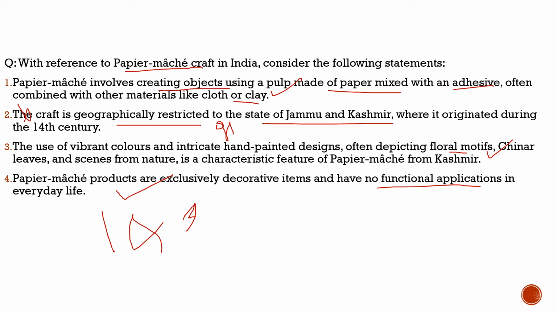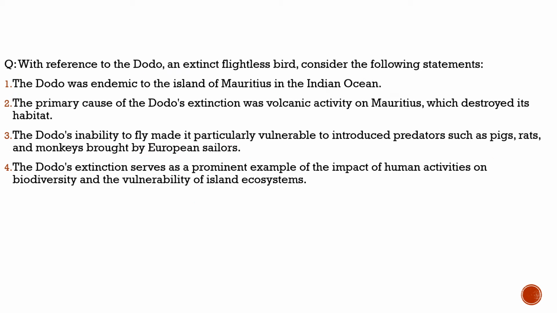With this, I hope you have understood the technique of paper mache, what it is. It has got a GI tag. It was introduced in Jammu and Kashmir by Mir Said Ali Hamdani, who was from Central Asia. With this, let's move to another question and try to solve that. This other question is related to paper mache, because of the Kashmiri artisan who formed that dodo. Because of that we are discussing it here. It becomes important for us to understand what this dodo is. UPSC can ask a question on this in the exam, so let's understand that.